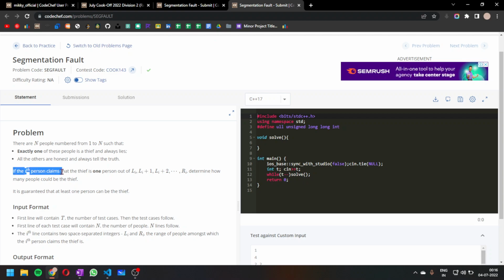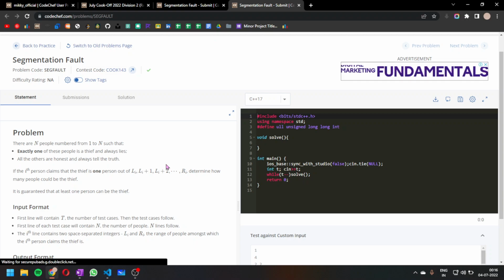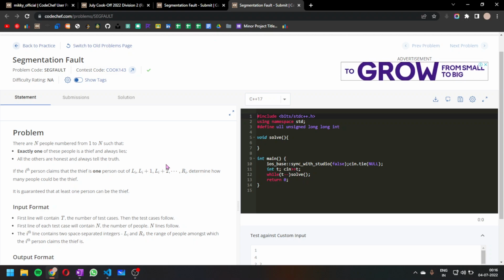If the ith person claims that the thief is one person from L to R, any person will claim that the thief can be in the range L to R. That person can either be a thief or a truthful person. The thief is always going to lie and other persons are always going to tell the truth.